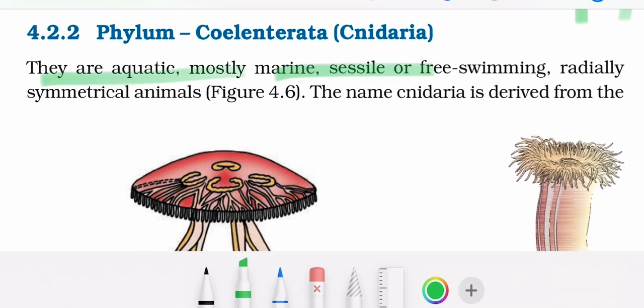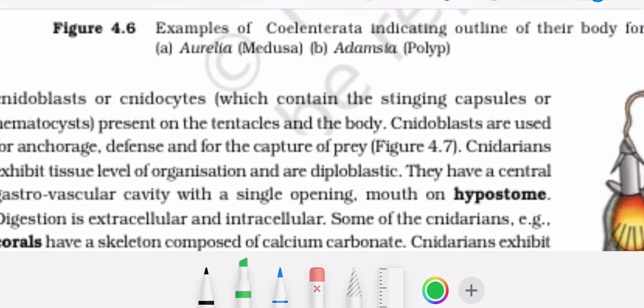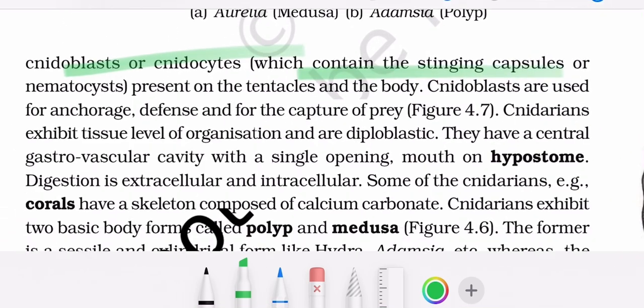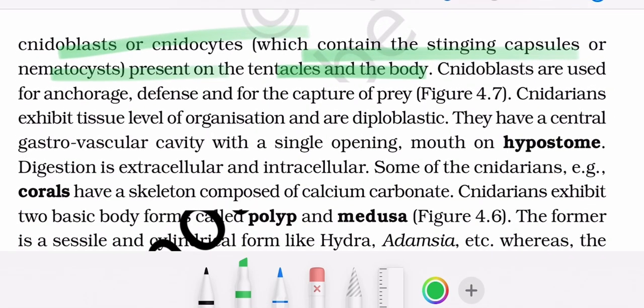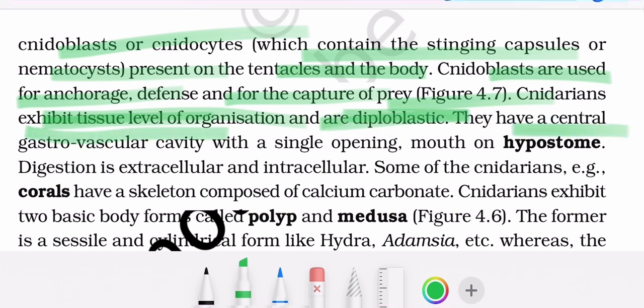Phylum Coelenterata. They are aquatic, mostly marine, sessile or free-living, radially symmetrical. Their name Cnidaria is derived from cnidoblasts or cnidocytes, which contain stinging capsules or nematocysts, present on the tentacles and the body. Cnidoblasts are for anchorage, defense, and for capture of prey. Cnidarians exhibit tissue level of organization and are diploblastic. They have a central gastrovascular cavity with a single opening, the mouth or hypostome.